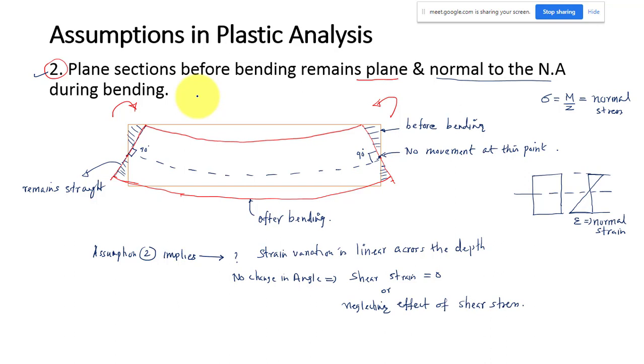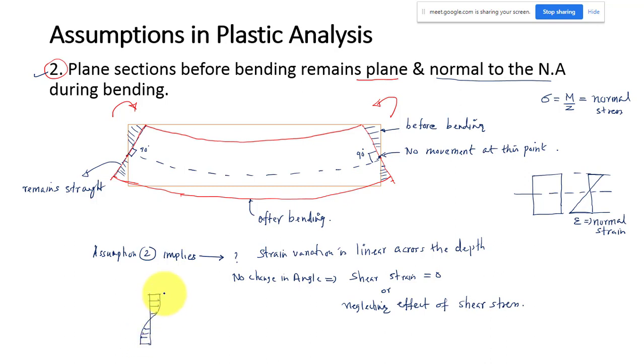But in the real case the strain diagram may not be like this. There may be some changes, maybe it may be something like that, because in reality there will be the effect of shear stress. The effect of shear stress will alter your strain variation.